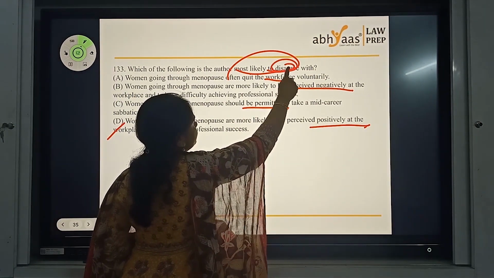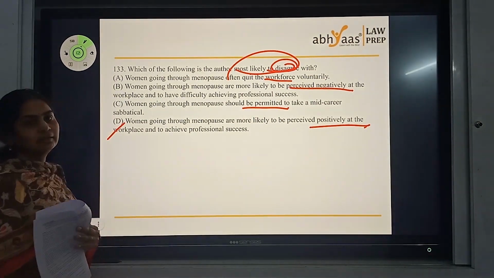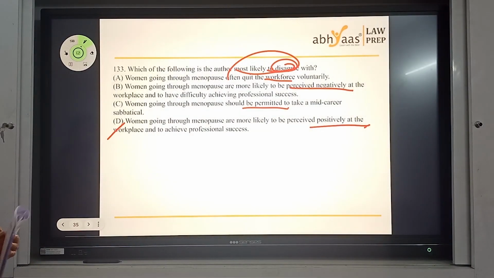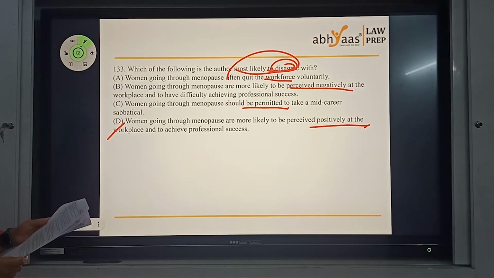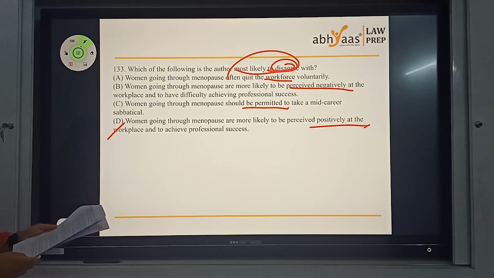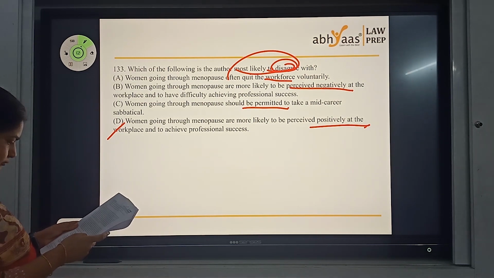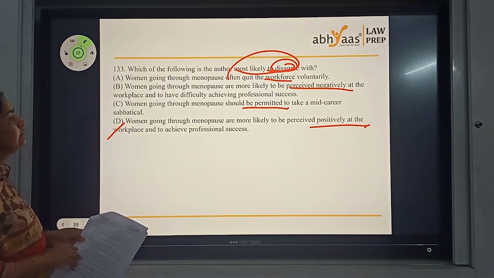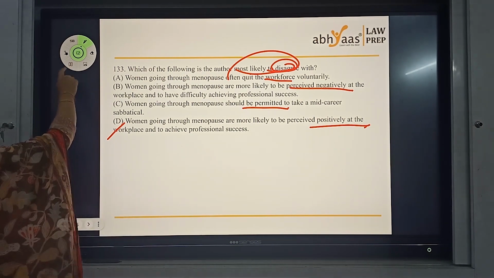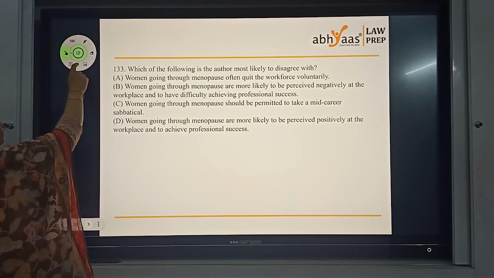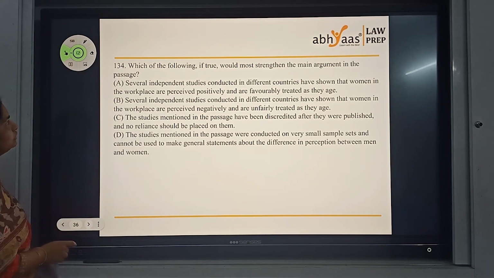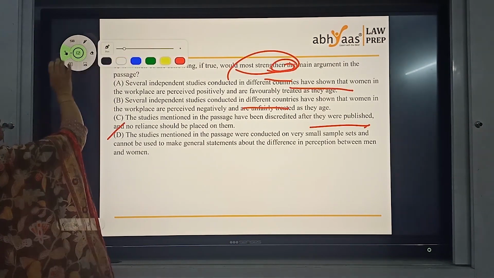See, disagree. He disagrees because they are not treated positively at their workplace at that point of time. Okay? So that's the answer for the 133. Last line of the paragraph clearly has that answer. So if you have read till the end, you would find it easy to solve.